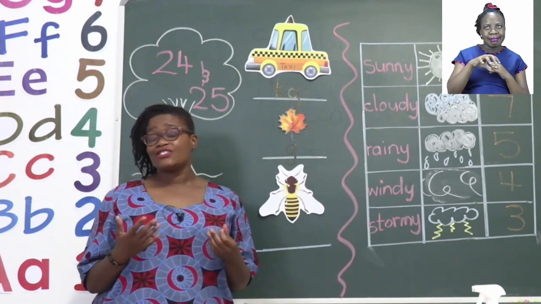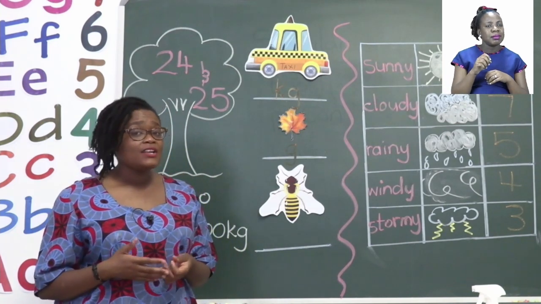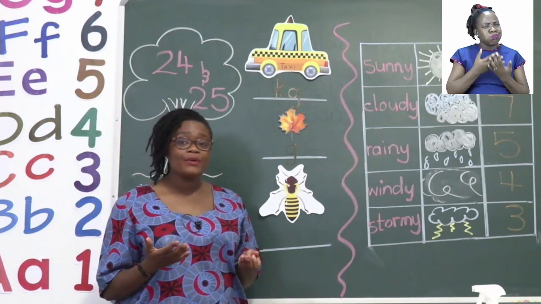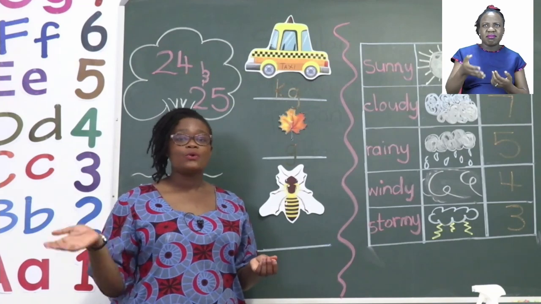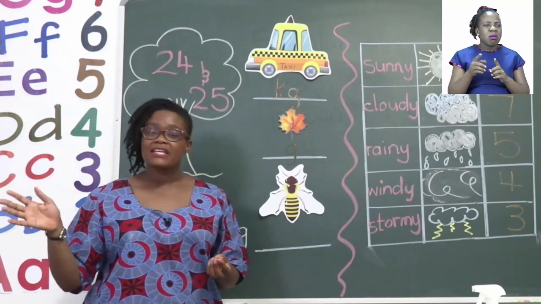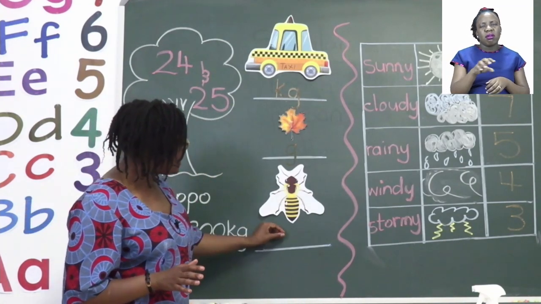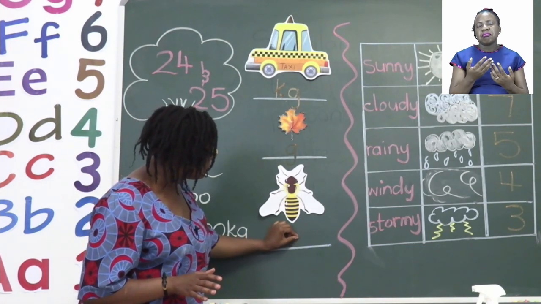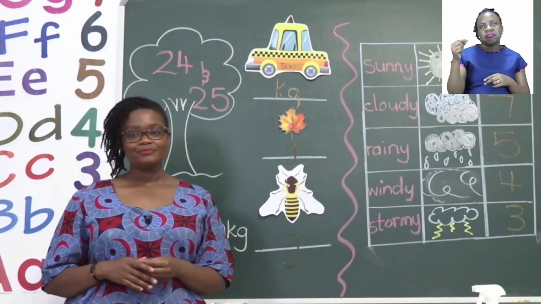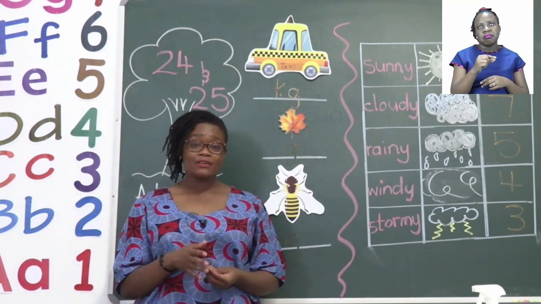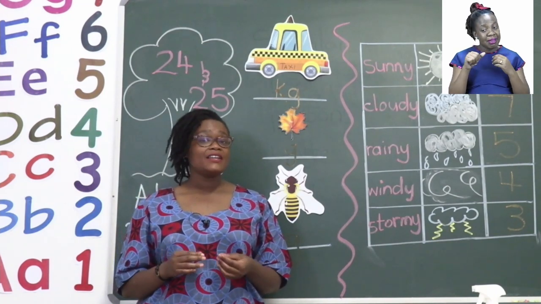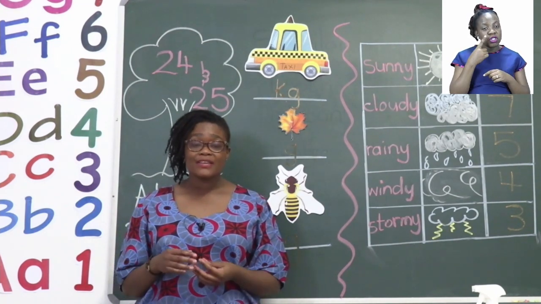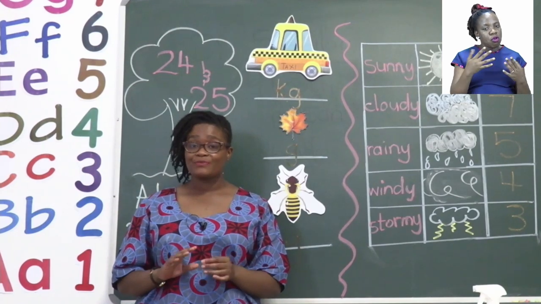Now insects in general don't weigh that much. They are not hard to pick up and they also just move about very easily. So we can put our G here in grams. So go ahead and finish that part of the exercise, and then when you're done, you can move on to the next part of the exercise on the same page.